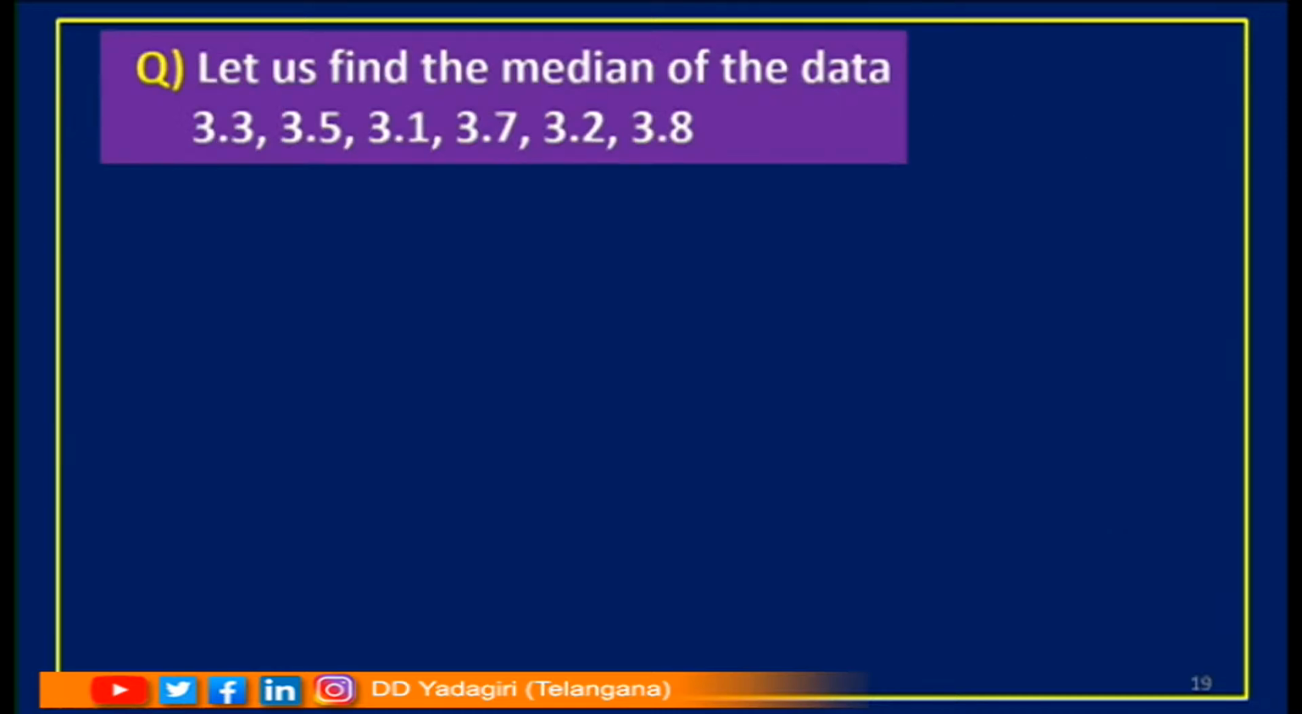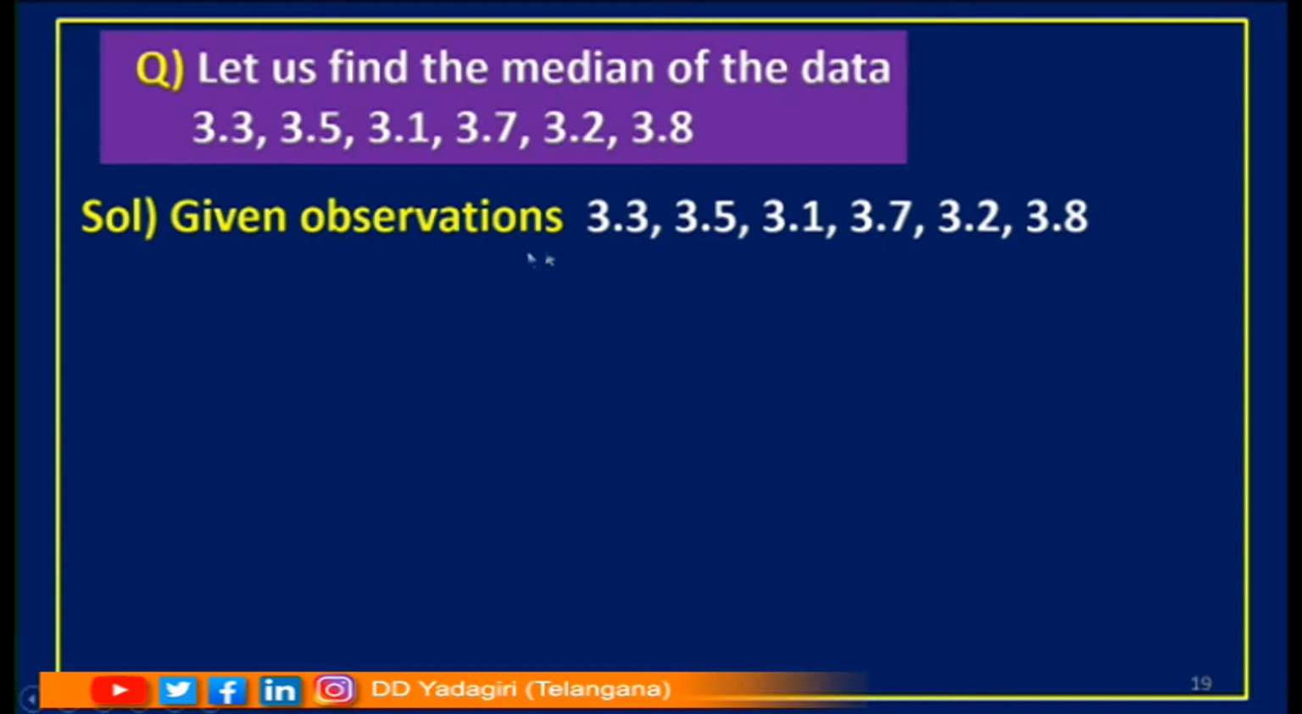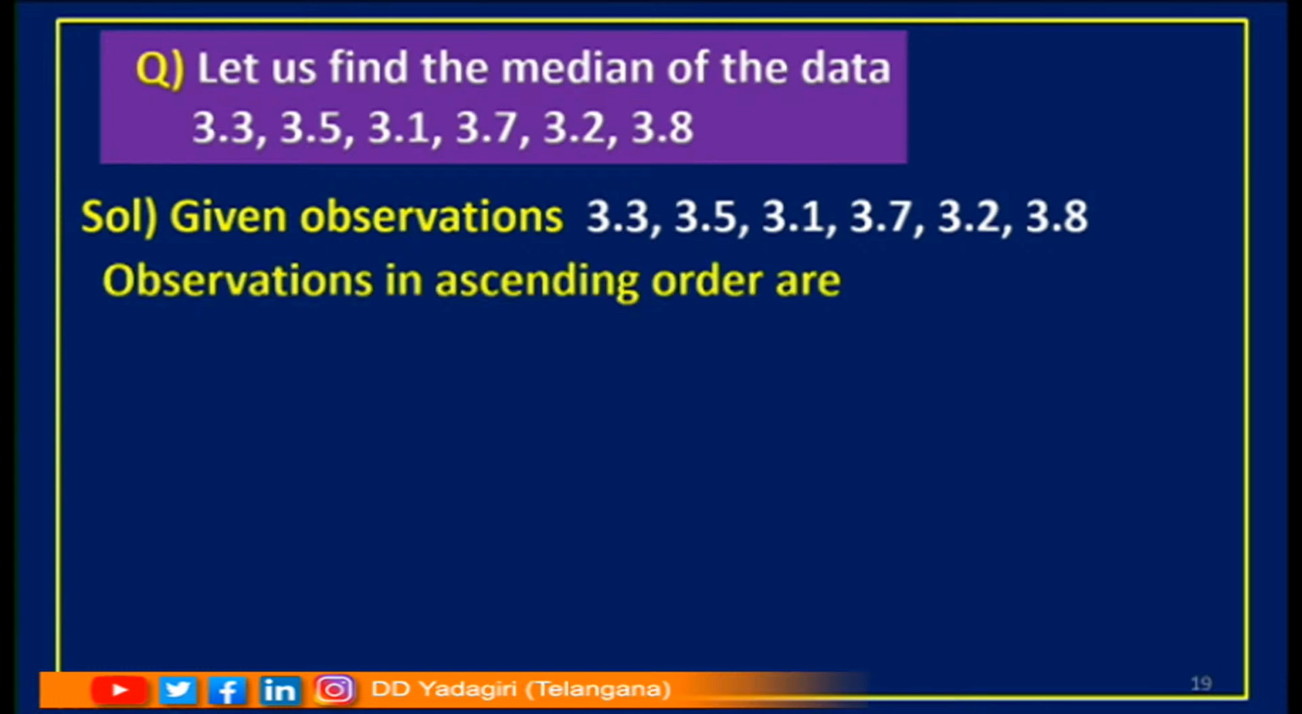Let us find the median of the data. Children, what are the given observations here? Yes, 3.3, 3.5, 3.1, 3.7, 3.2, 3.8. Whenever we want to find the median, the first thing is we have to arrange them in order. Either you can arrange them in ascending order or in descending order. So what I am doing here is arranging these observations in ascending order: first 3.1, next 3.2, next 3.3, 3.5, 3.7, 3.8.